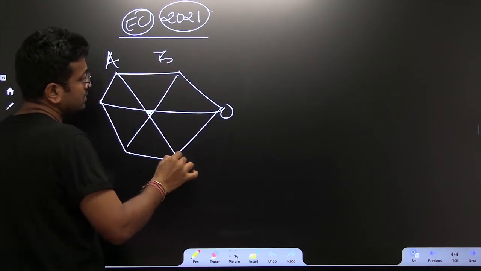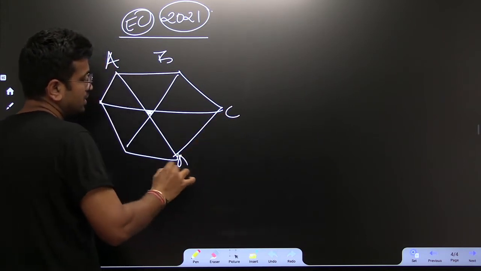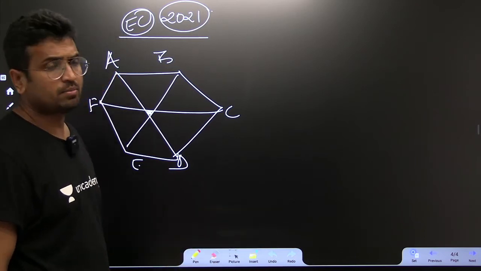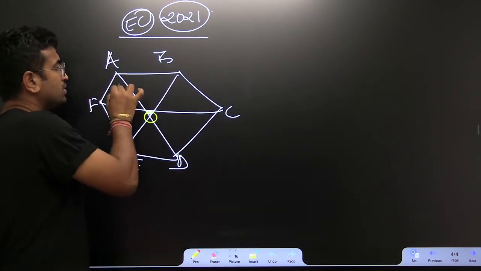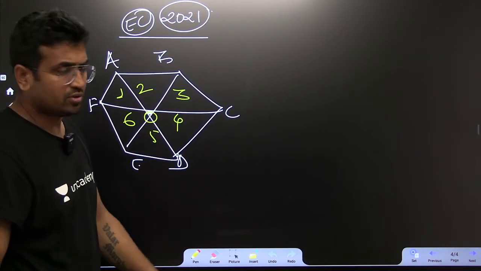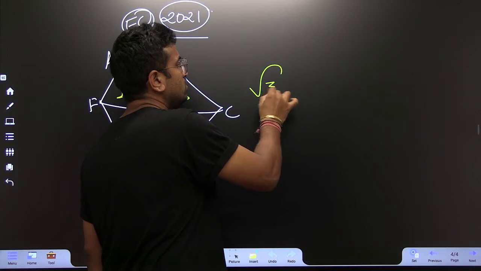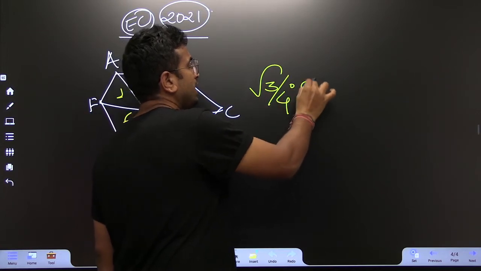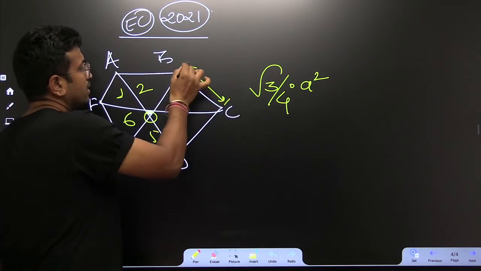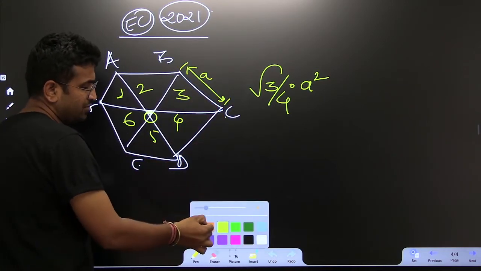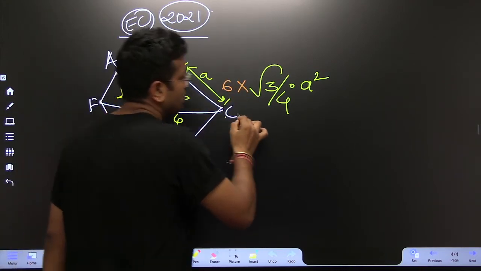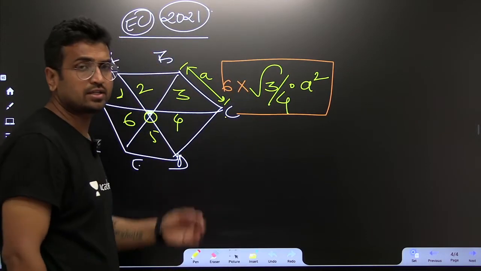A, B, C, D, E, F. When you say regular hexagon, what is the meaning of this? It means it comprises 6 equilateral triangles, like 1, 2, 3, 4, 5, 6. We know that the area of an equilateral triangle is root 3 by 4 side square. Like this is the side, right? But in case of a regular hexagon, it's like 6 equilateral triangles, and that is why the area of the regular hexagon is like this.